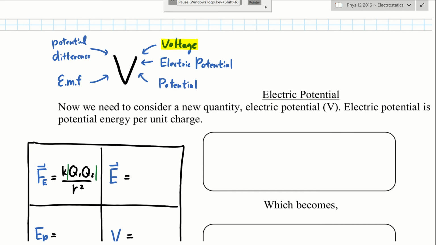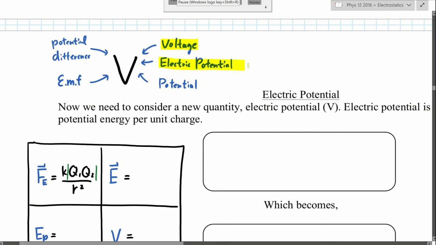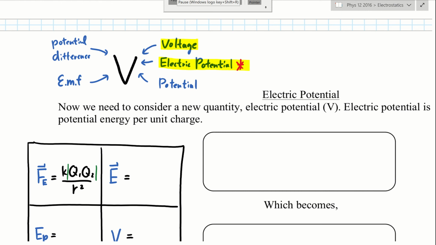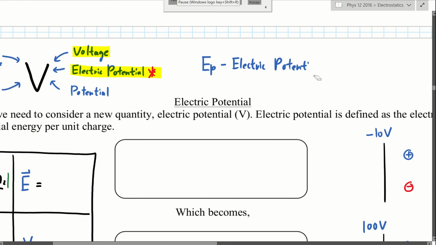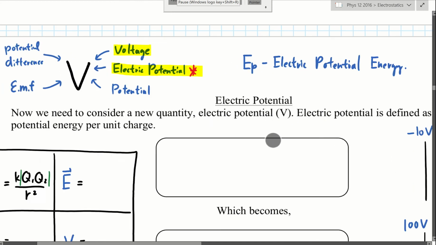But voltage is also called electric potential, not to be confused with electric potential energy. Electric potential energy is what we just did in part 1 of the notes. So this is electric potential, and this is electric potential energy. They're not the same.